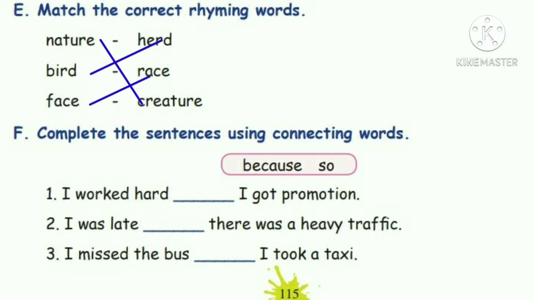Next one, complete the sentences using connecting words. Here the given words are because, so. I worked hard, dash, I got promotion. So, I got promotion. Next one, I was late, dash, there was a heavy traffic. I was late because there was a heavy traffic. Next one, I missed the bus, dash, I took a taxi. I missed the bus, so I took a taxi.